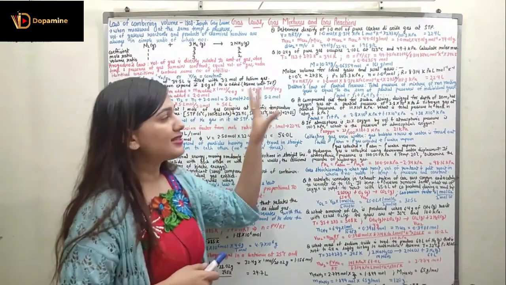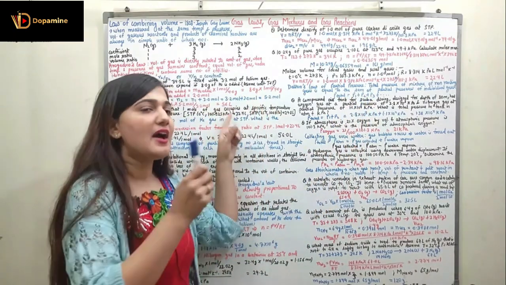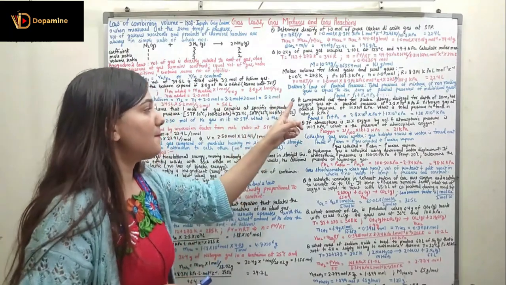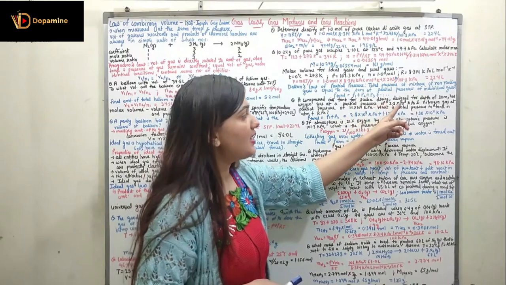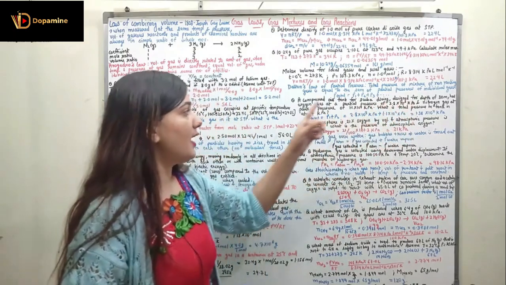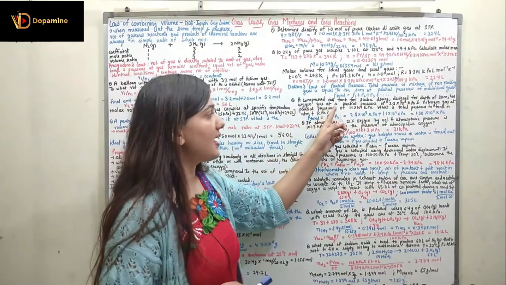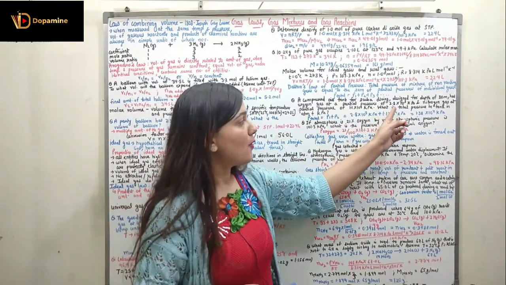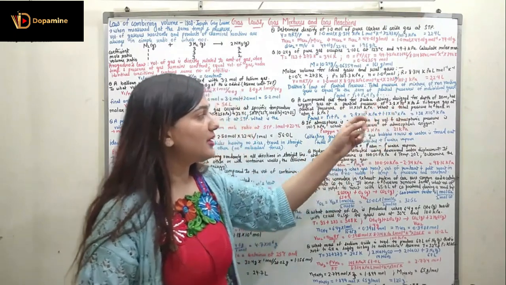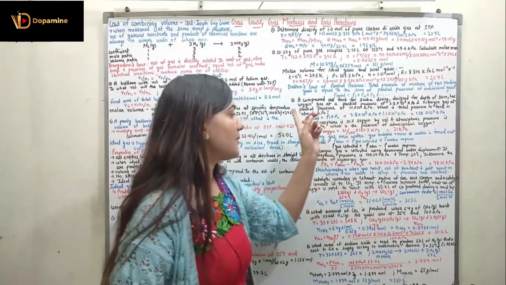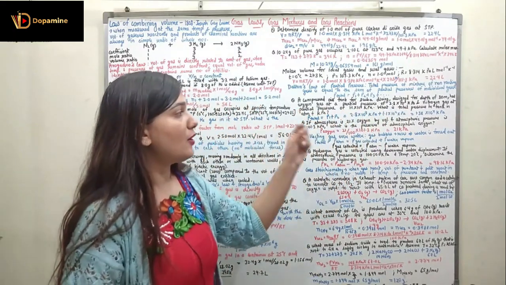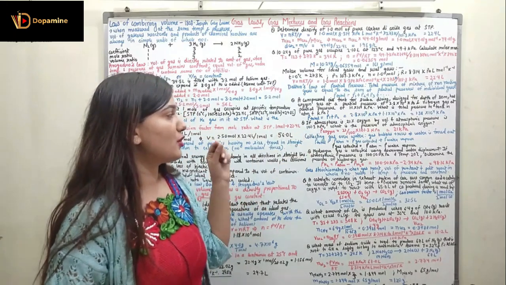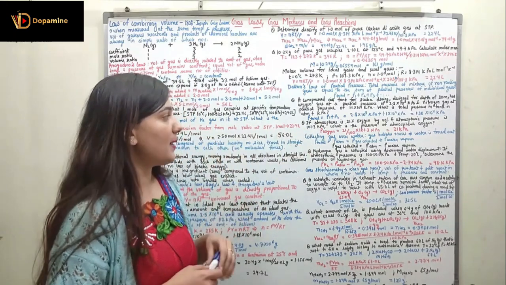Based upon Dalton's law of partial pressure, now we have a question. A compressed air tank for scuba diving designed for a depth of 30 meter has oxygen gas at a partial pressure of 2.8 times 10 raised to power 3 kilopascal and nitrogen gas at a partial pressure of 1.1 times 10 raised to power 4 kilopascal. What is the total pressure in the tank in atmosphere and in kilopascal?